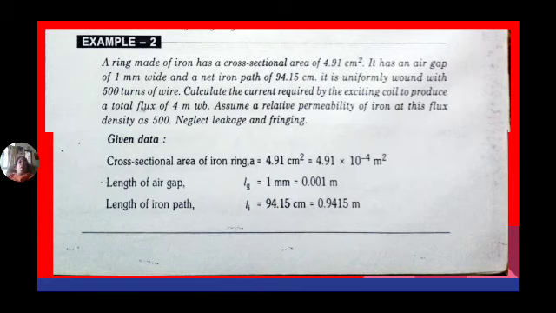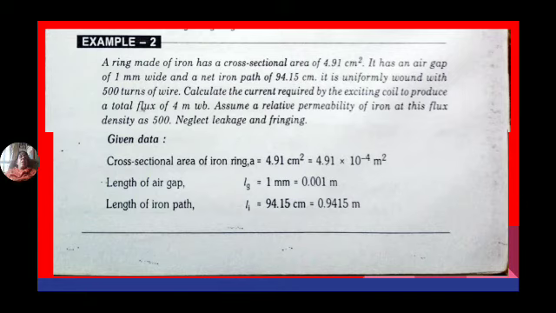Now one more problem. A ring made of iron has a cross-sectional area of 4.91 cm square. It has an air gap of 1 mm wide. So two different cross-sectional areas: 4.91 cm square cross-section area and air gap 1 mm.